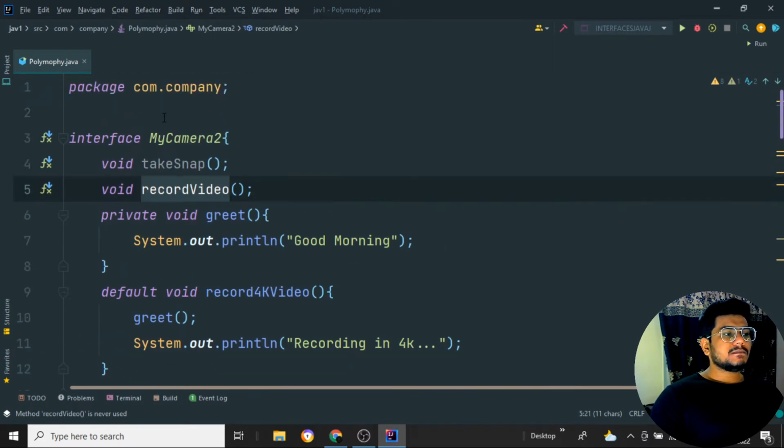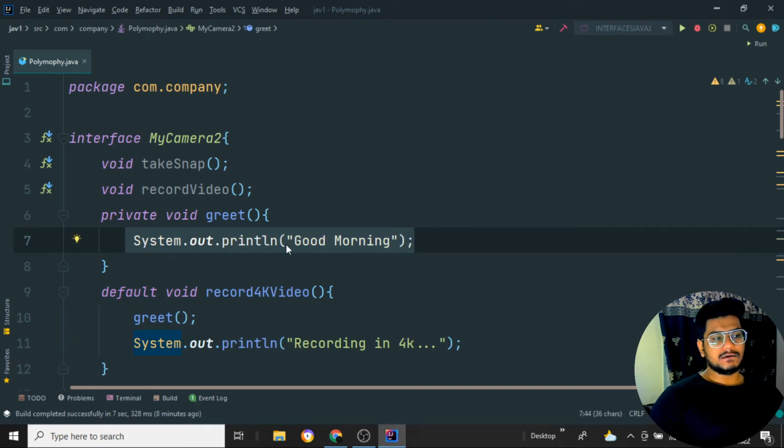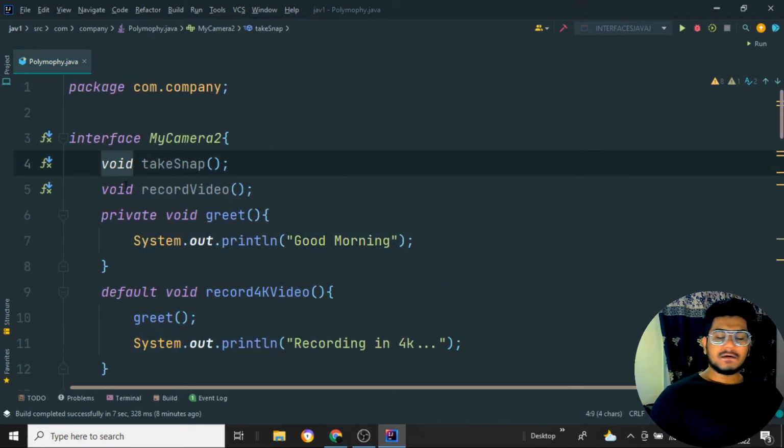Then we are declaring one private method over here. So these are two methods, and we are declaring one private method that just greets good morning. And we have a default method also. As I said, static, private and default methods can be implemented, but a normal public method, we cannot add the logic for it here. So private static as well as default methods, we can add the logic in the interface.